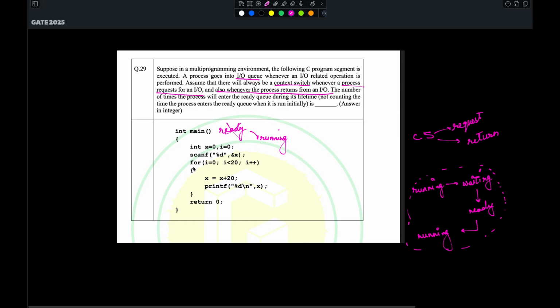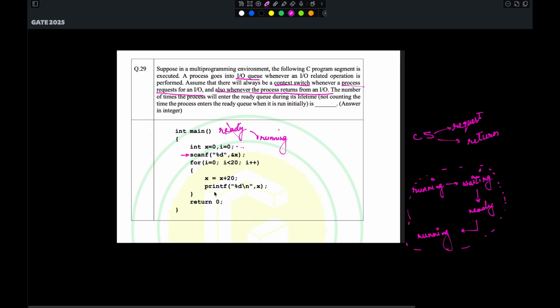Now if we go to analyze this program line by line, we see this is just assignment of the variables, so not much of our concern. Now when we go to this line, this is an input. We are inputting a value and storing that in X. I hope you are getting this, and I hope you know how to understand the C code. If you don't understand how to analyze this code, first go and learn basic C programming. That is my suggestion. And now if we see that this is a for loop and we are incrementing the value of X every time the for loop is run.